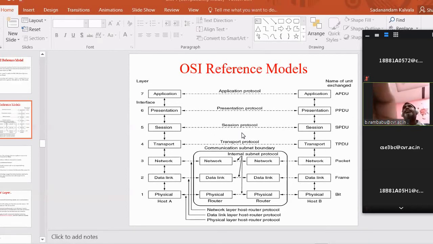So the data link layer functionality. First one is error control. Error control contains two modules: error detection module and error correction module.